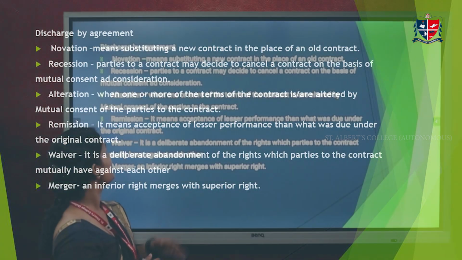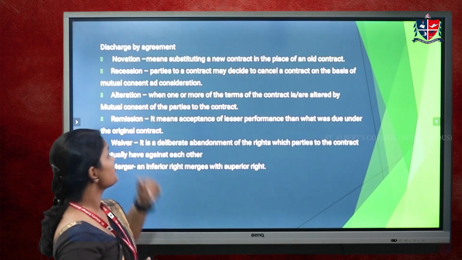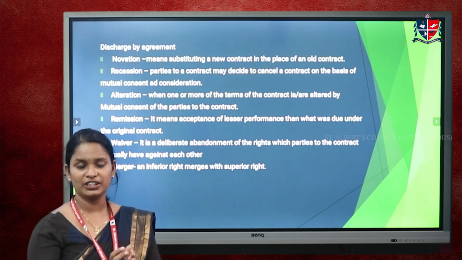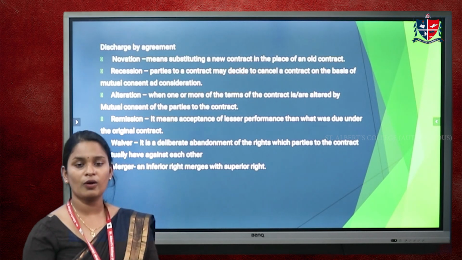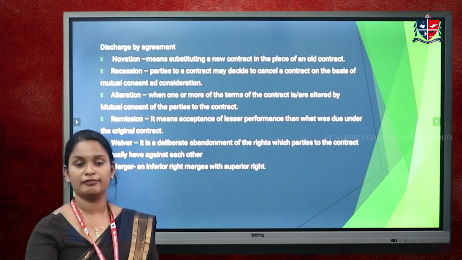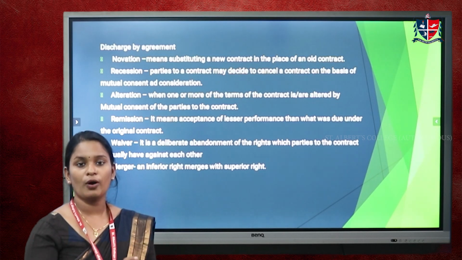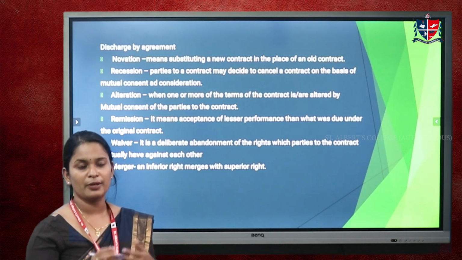The next heading is discharge by agreement. Based on the agreement, the first is novation. Novation means substitution, substituting a new contract in place of an old contract, for adjusting or rectifying the old contract for some reason.